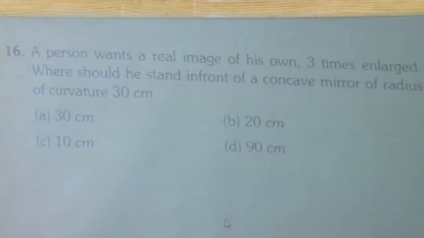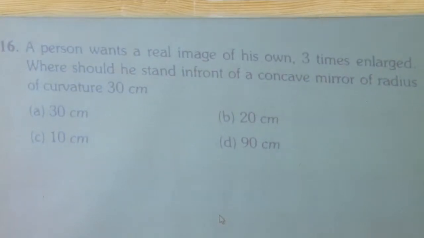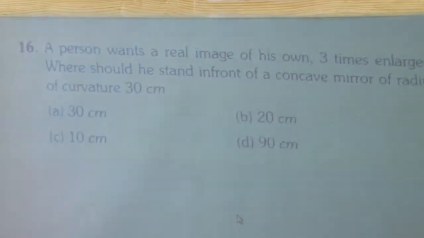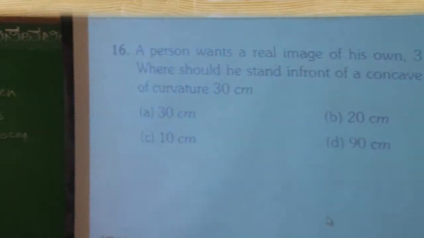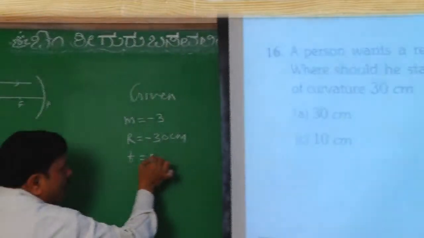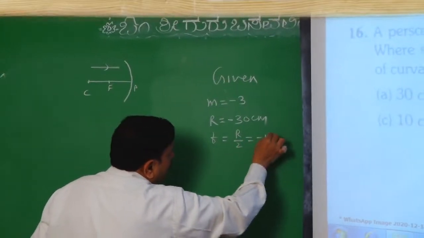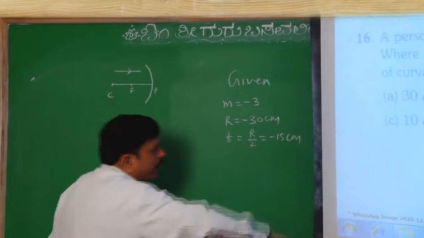So for a concave mirror, the focus and the center of curvature will both be in the opposite direction of the incident ray. Distances will be measured like this. So F is R divided by 2, which is minus 15 centimeters.